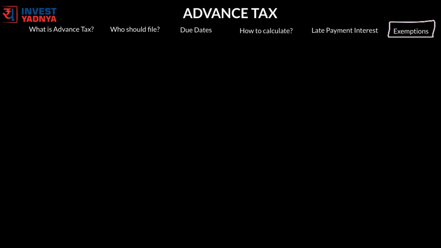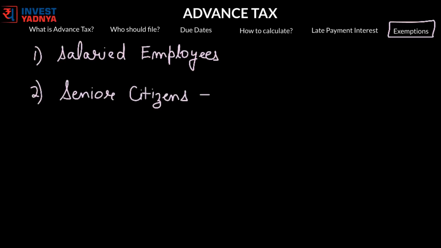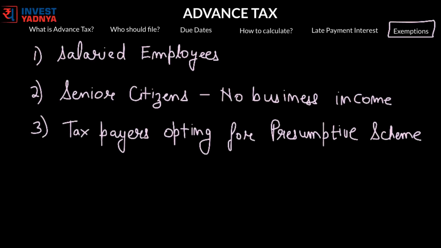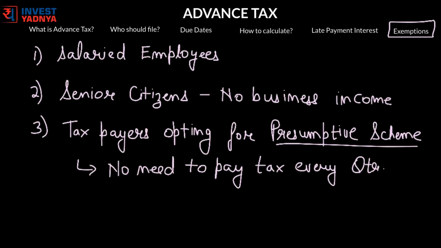Last, we will discuss who is exempted from advance tax. First are, of course, as discussed, salaried employees who already pay their TDS every month and aren't required to pay advance tax separately. Senior citizens who do not own any business are exempted from paying advance tax. Taxpayers who opt for presumptive schemes are exempted from paying advance tax every quarter and can pay in one go at the end of the financial year.